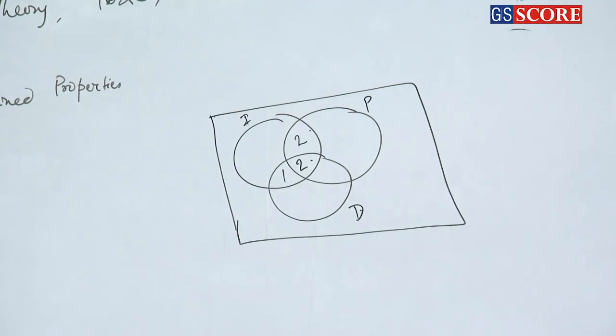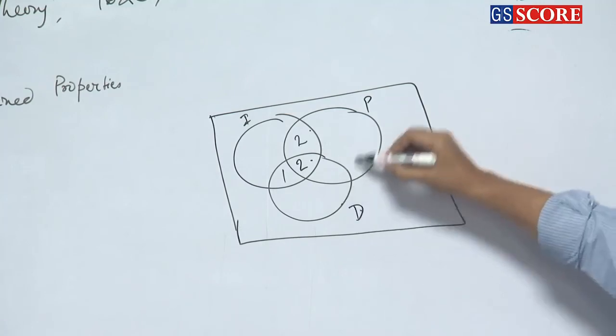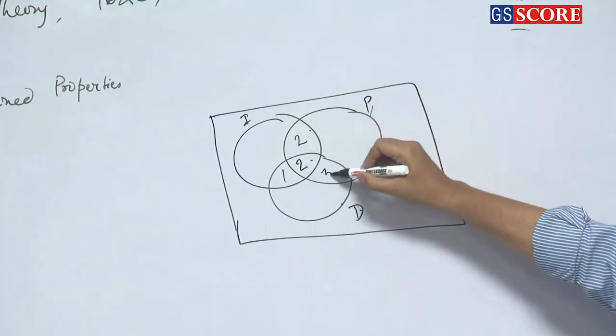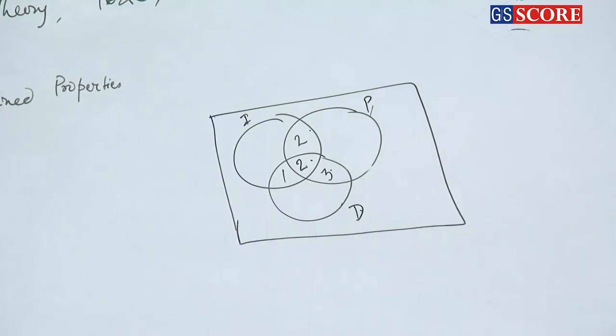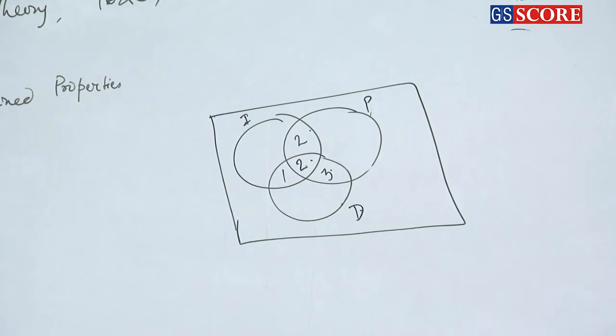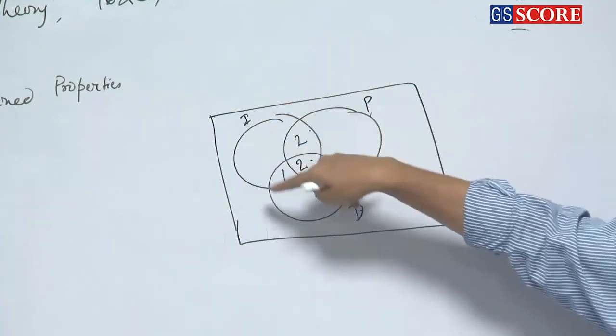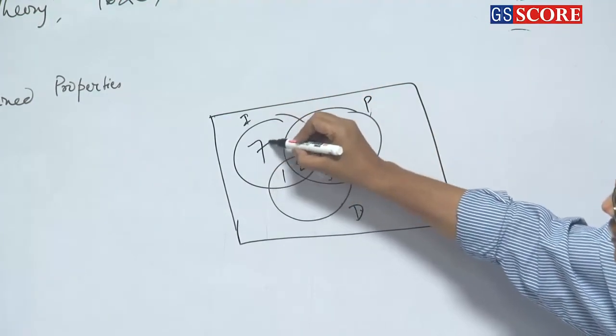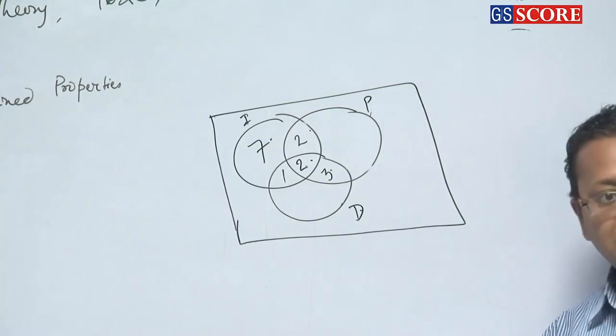Okay. And 500 prefer dot pen and pencil. So dot pen and pencil, this total is 5. So this is 2. So this is 3. Clear or not? Okay. So 1200 prefer writing with ink. So total value of ink will be 12. So 2 plus 2 is 4, 4 plus 1 is 5. So this will be 7. Easy.